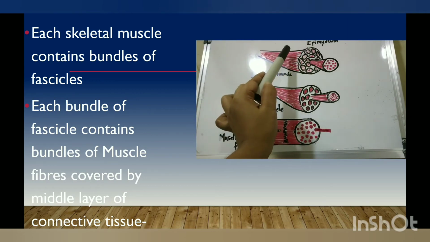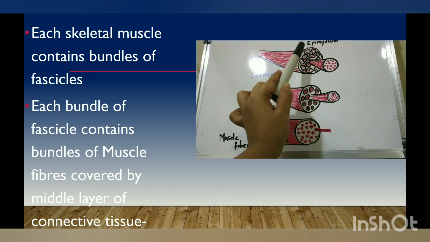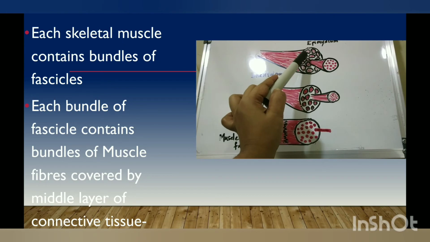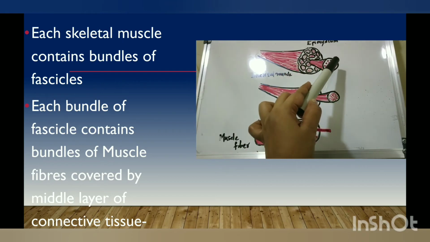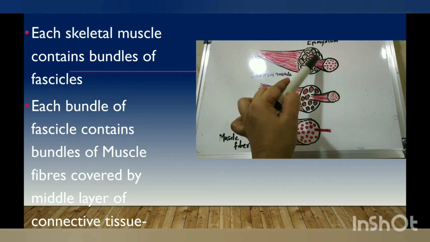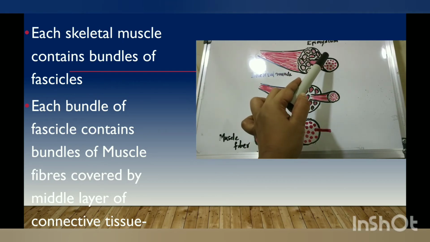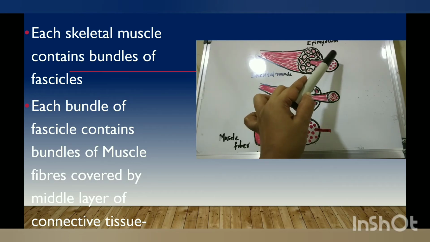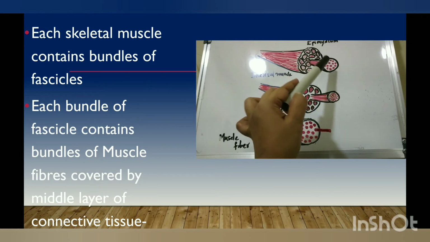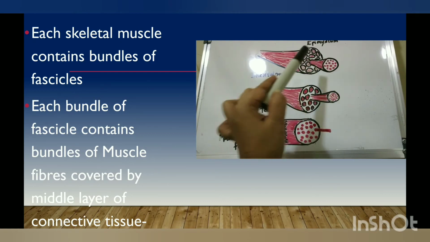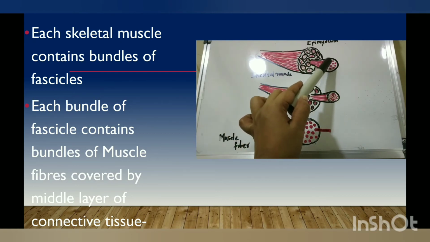Each muscle consists of bundles of fascicles. That is, each bundle contains so many fascicles. This is a magnified view of a single bundle of fascicles. These are all fascicles, and this is a single bundle of fascicles. Now we take a single fascicle. This is a single fascicle.